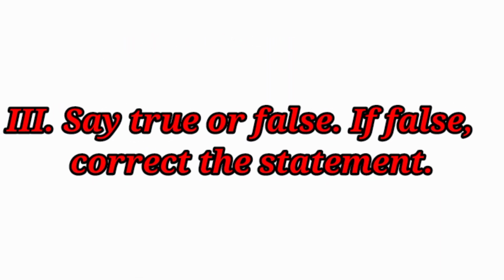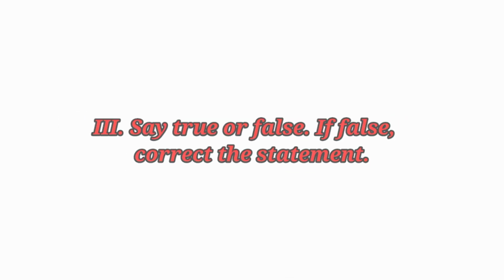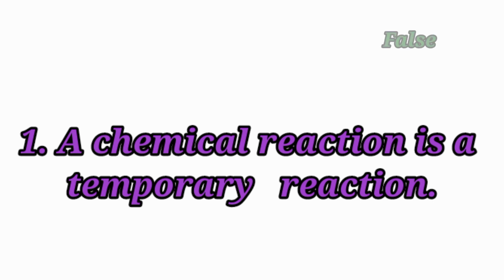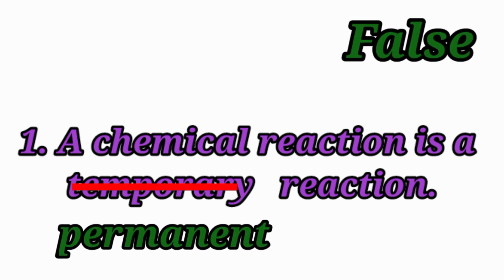Say true or false. If false, correct the statement. If true, let the statement stay as it is. If false, we have to write false and then write the correct statement. First question. A chemical reaction is a temporary reaction. Answer: false. It is not a temporary reaction, it is a permanent reaction. The correct statement is: a chemical reaction is a permanent reaction.